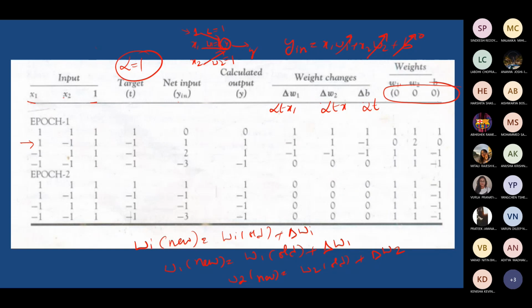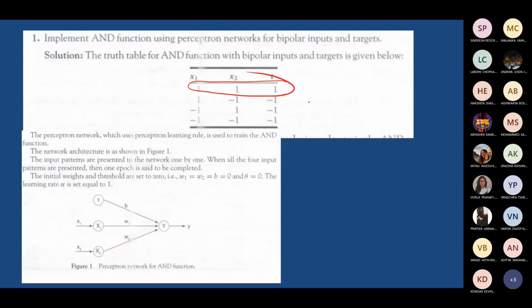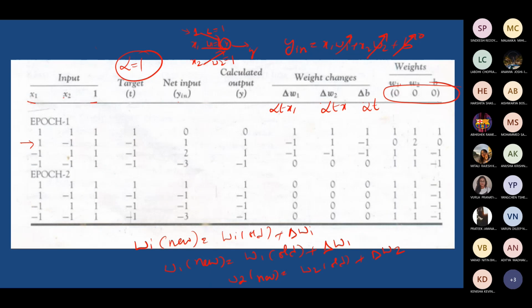You have totally 4 inputs in this particular 2 input AND gate. 4 combinations are there, right? So you have 4 training data sets. You can try with all the other training data sets, checking whether the y is equal to t condition comes. When you apply the second data set, say 1, minus 1, 1, along with the target as minus 1, the net input is this. The response is this. Why is the net input 1 now? Can you verify and tell me?